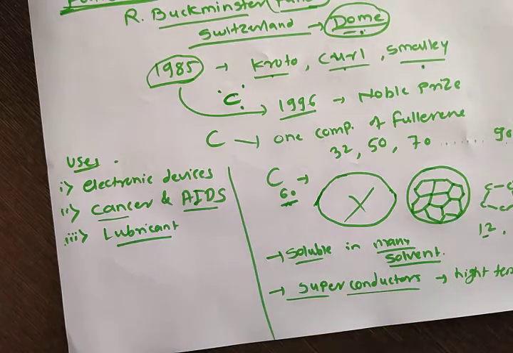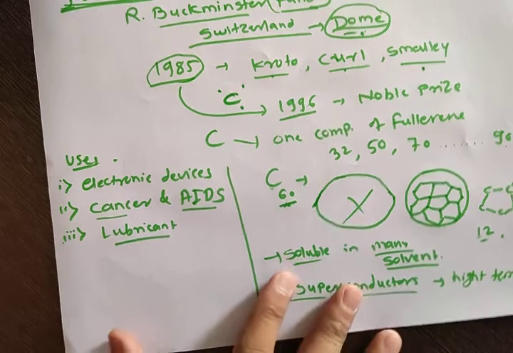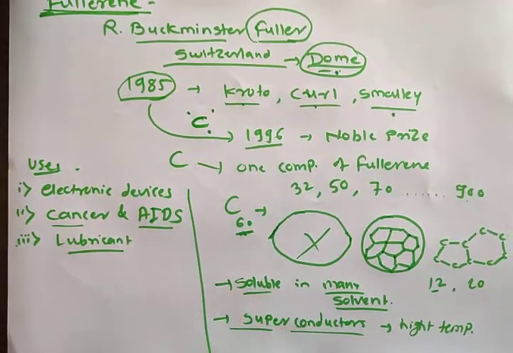Okay, so this is about the three different forms of carbon. We have seen three forms of carbon, that is first diamond, then graphite, and fullerene. Very important forms are there. Now in the second part of this video, we will study the amorphous form of carbon. These three forms, that is these three allotropes which we have seen, diamond, graphite, and fullerene, are the crystalline forms. Now we will study the amorphous form in the next part.